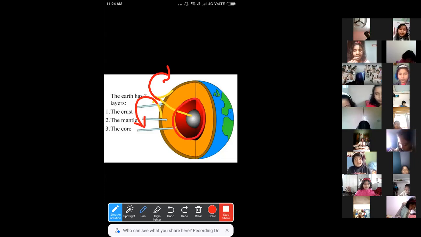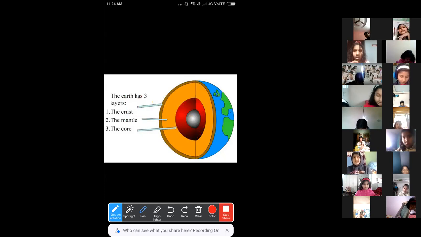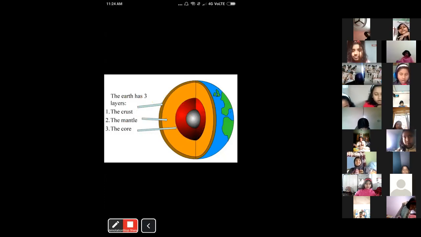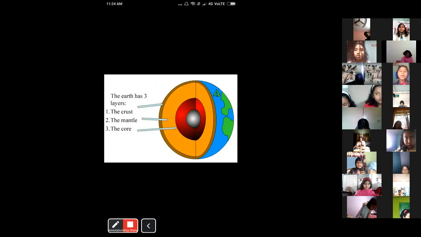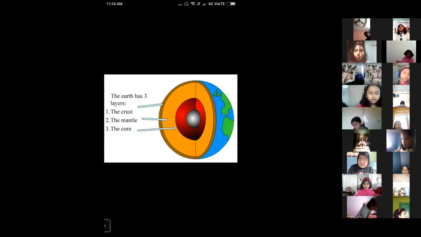When it comes outside the earth through these vents or through these mountains, it will be called the lava, right? So lava destroys everything that comes in its way, whether it is a building, a tree, or an animal. Whatever comes in its way, it will burn it instantly, because the temperature of that lava is very high.